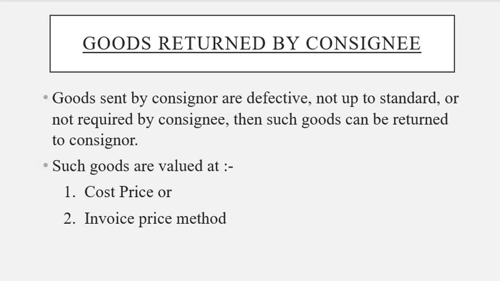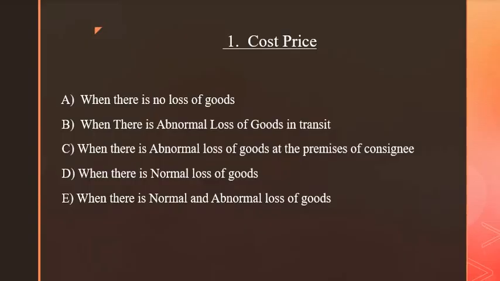In the previous class we were dealing with how the goods are being sent, that is whatever is the stock of goods which are to be returned by the consignee to the consigner. Then when the consigner is accepting those goods, at what price he can accept those goods, that is at what price he should value those goods. So there are two methods to value those goods. First one is the cost price method and second is the invoice price method. Now let's look into the first one, that is cost price method.